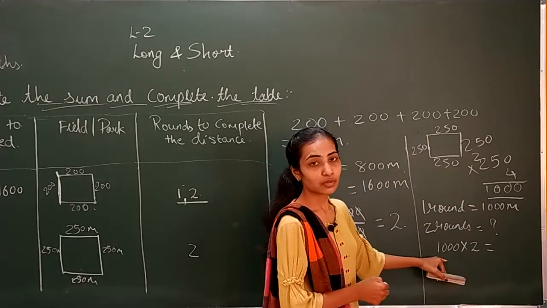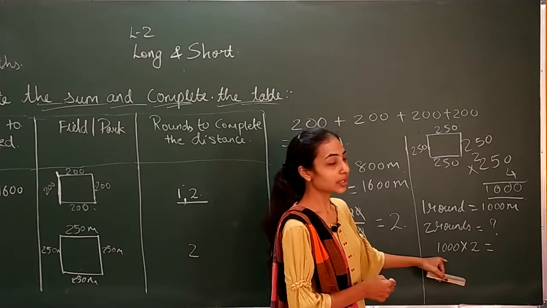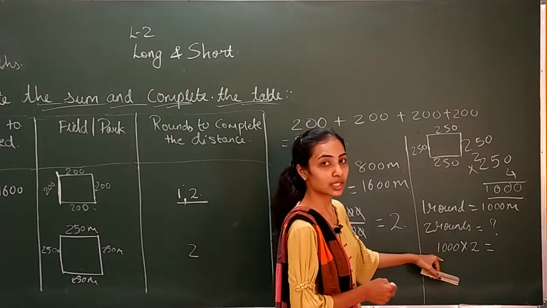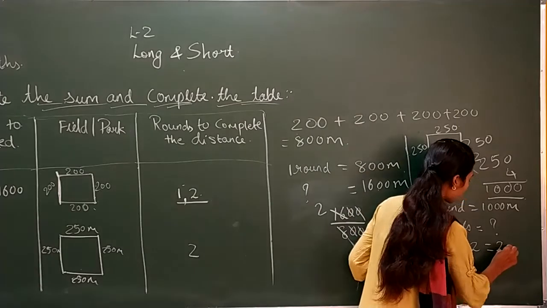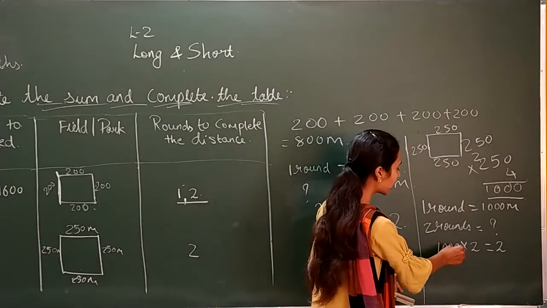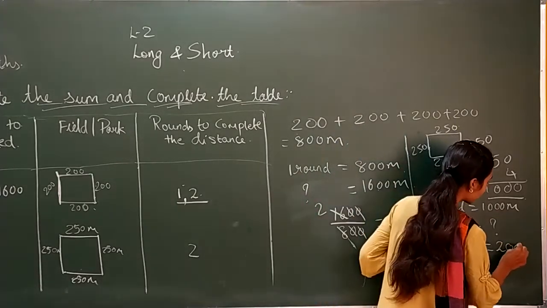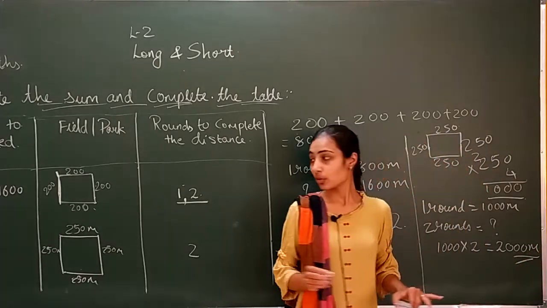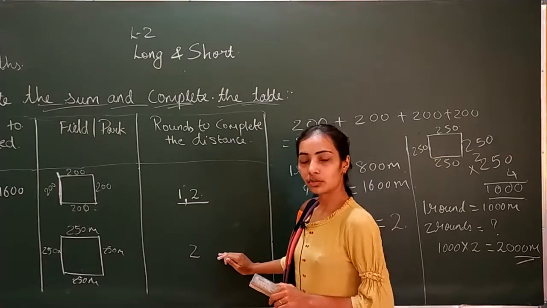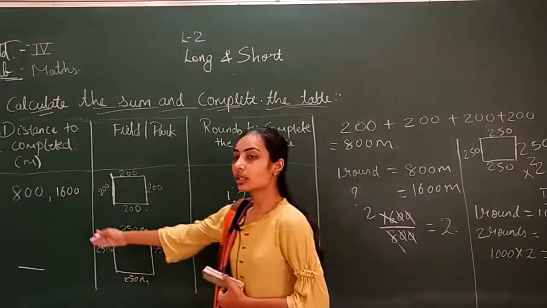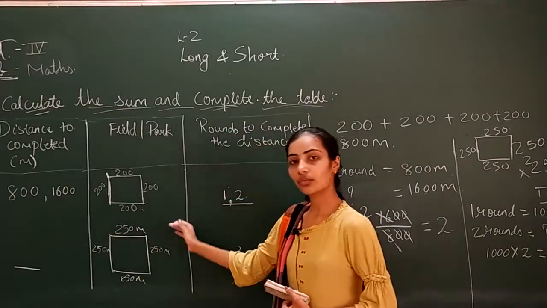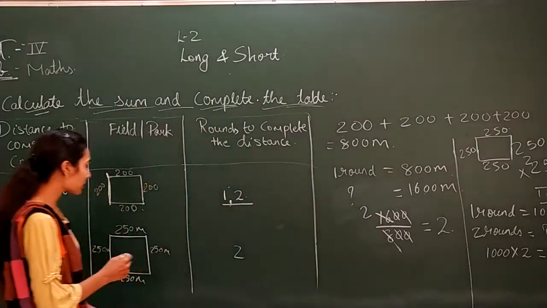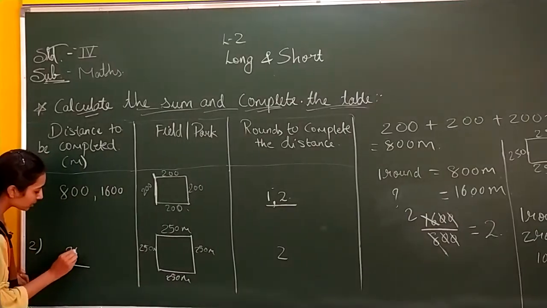The numbers without zeros are 1 and 2. 1 2s are 2. And how many zeros are there? 1, 2 and 3. Add those 3 zeros. So the answer is 2000 meters. To complete 2 rounds, you need to run 2000 meters in this field park. So let us write here 2000 meters.